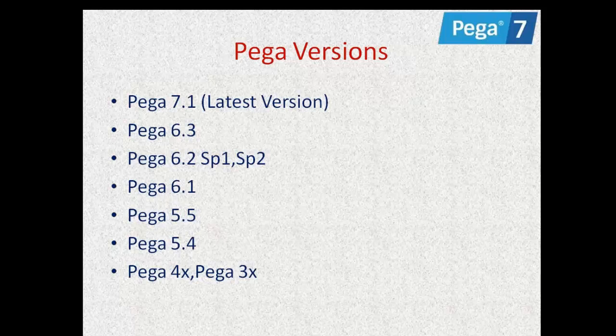And coming to the versions in PEGA, 7.1 is the current version. Right now the other versions have expired. Recently they have cancelled the renewal of all the earlier versions. Compulsorily, if a new project comes, they have to design it in PEGA 7.1. Some existing projects may still be working on 6.3, but any new projects must go with the 7.1 version. So these are the list of versions.